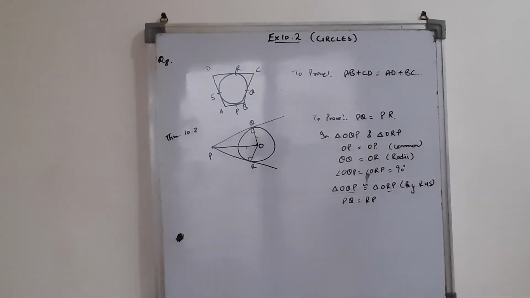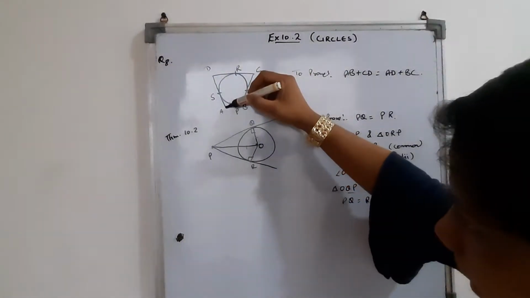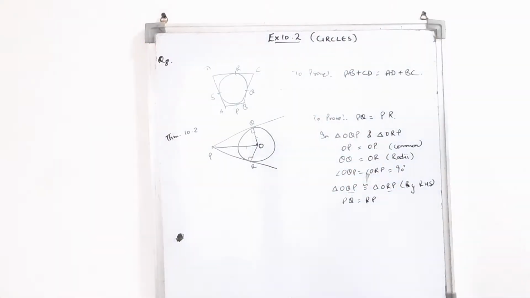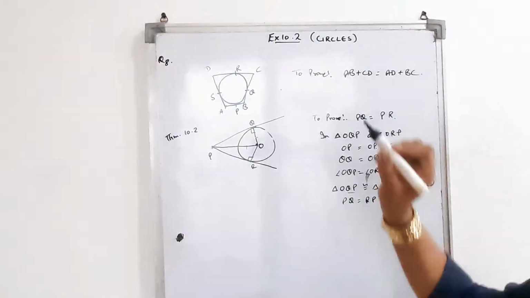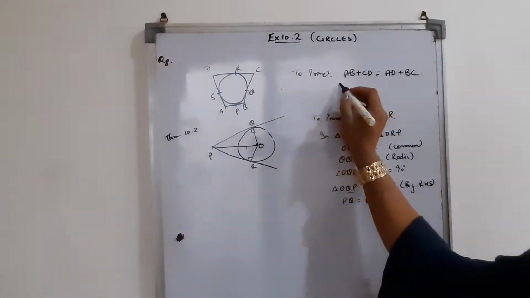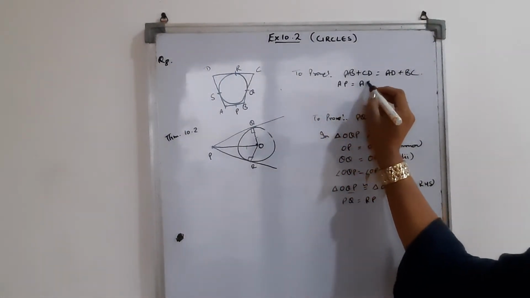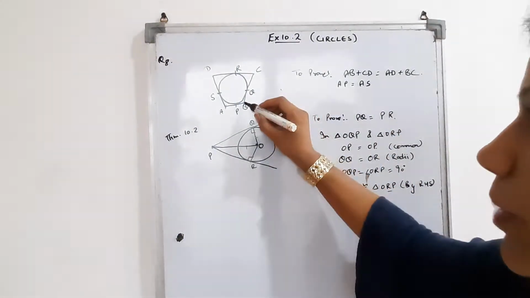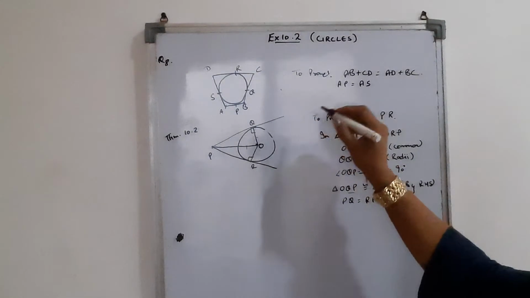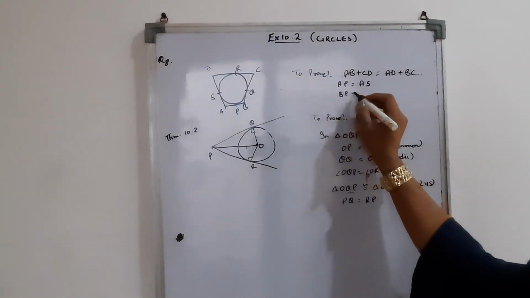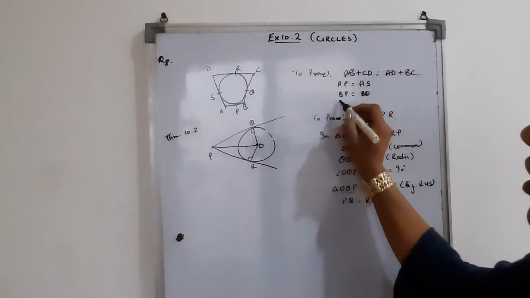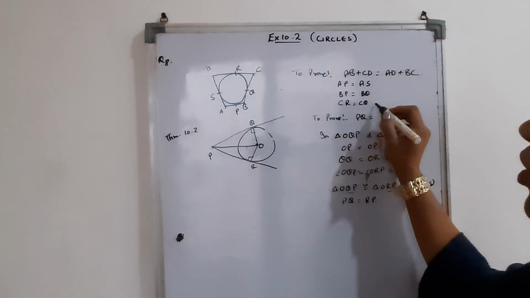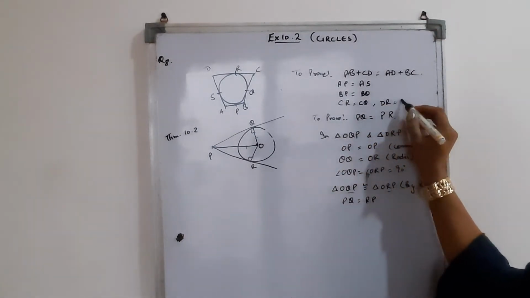So now we are going to use this theorem in this question. A is the external point. From this external point we are having these two tangents which will be equal to each other. So we can say that AP is equal to AS. Exactly in the same way, B is the exterior point. So from here we can say BP is equal to BQ. Exactly with the same theorem, C is the exterior point, so CR is equal to CQ, and next, DR is equal to DS.